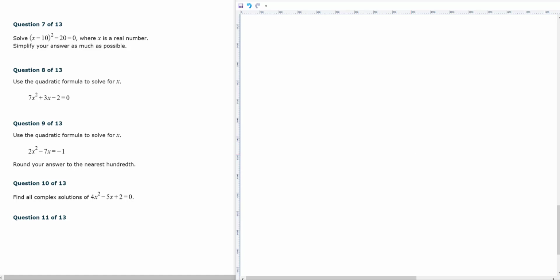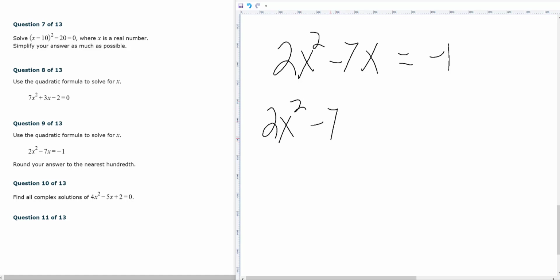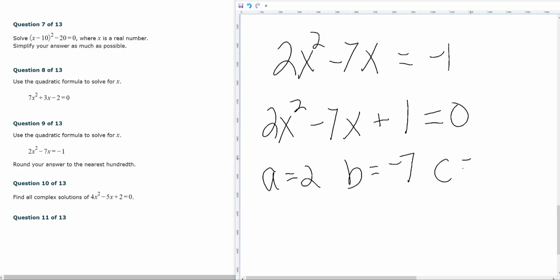Number 9, 2x squared minus 7x equals negative 1. Well, this has to be equal to 0 first, so I need to add 1 and bring that over. So a is 2, b is negative 7, and c is 1.